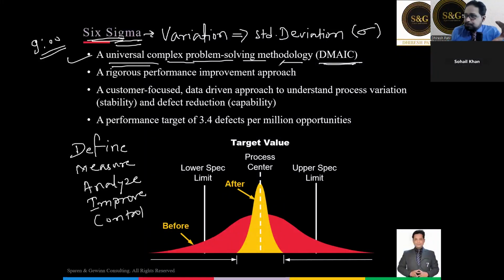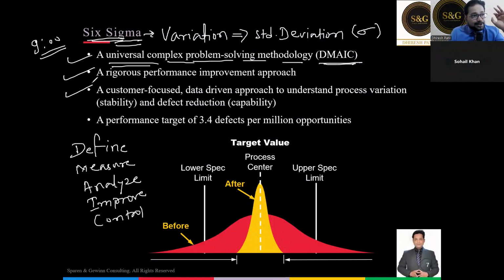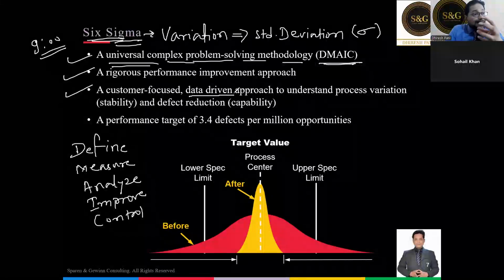So it's a universal complex problem solving methodology which follows DMAIC. It's a rigorous performance improvement approach. As I mentioned earlier, it's rigorous, it's continuous, it's not one time. It's customer focused. It focuses on the requirements of the customer, the requirements of QCDS: quality, cost, delivery and service. Okay, it is data driven. It is driven by the data, not by opinion.